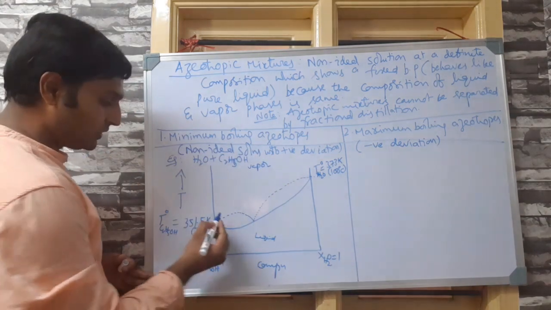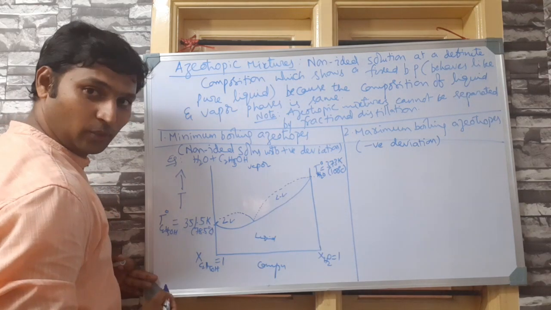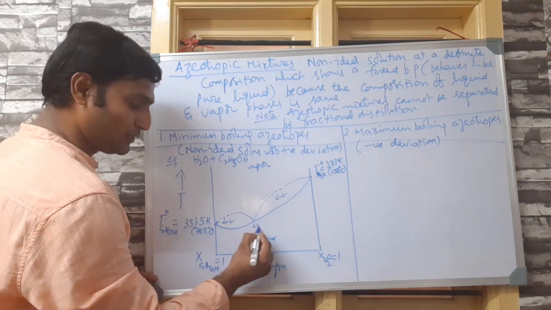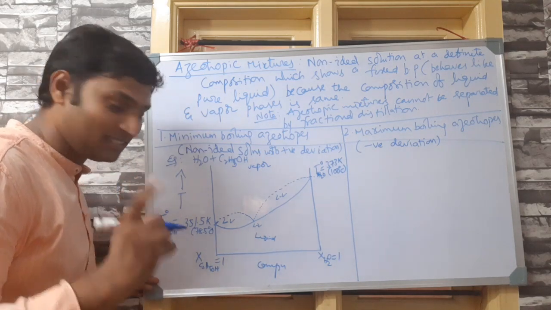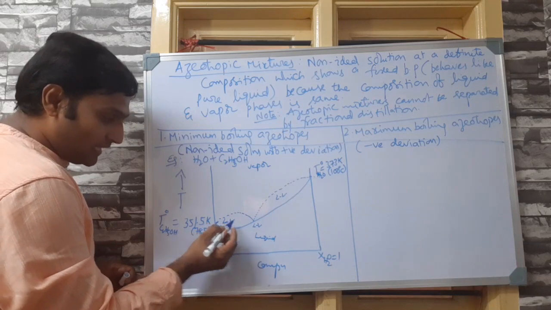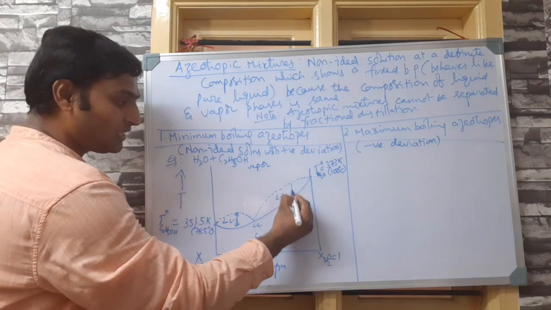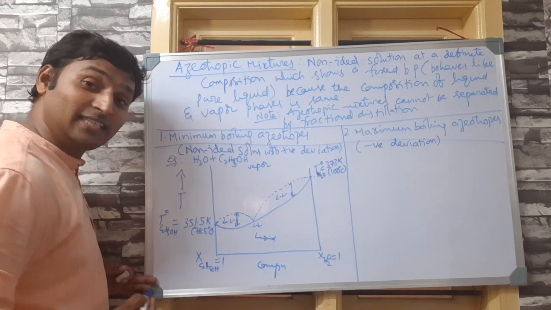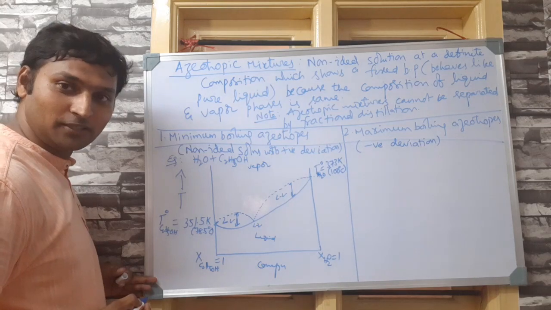Now you see, this region represents liquid and vapor, this region represents liquid and vapor, and this region also represents liquid and vapor, no doubt about it. But the problem is, in this region there is a range of temperatures. In this region also there is a range of temperatures. Whereas here there is a fixed temperature.